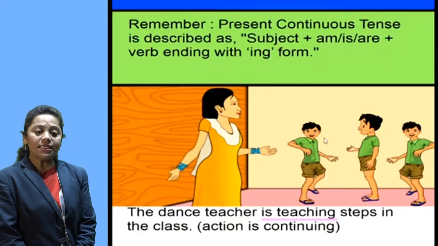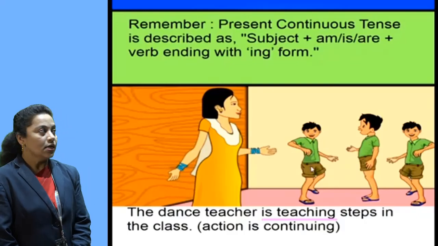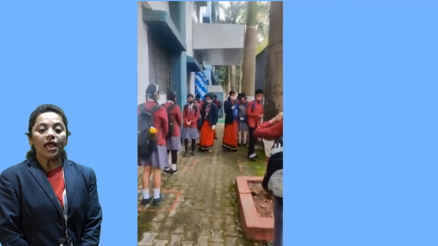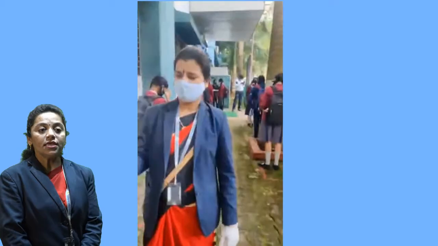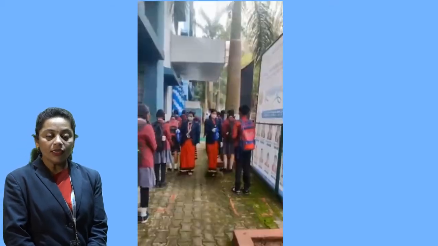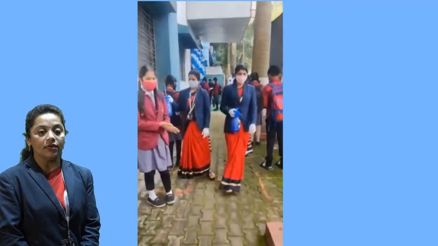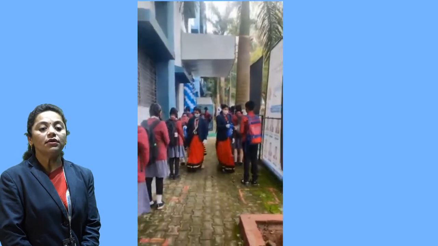So let's see more examples of present continuous tense. See here the video. Teachers are sanitizing the students. So here teachers is the subject, are is the helping verb, sanitizing is the verb with ing, and last comes the object, the students. Other examples: principal ma'am is welcoming students.